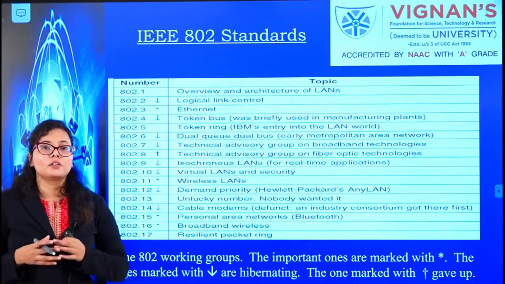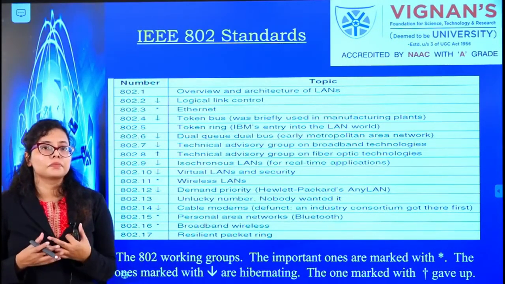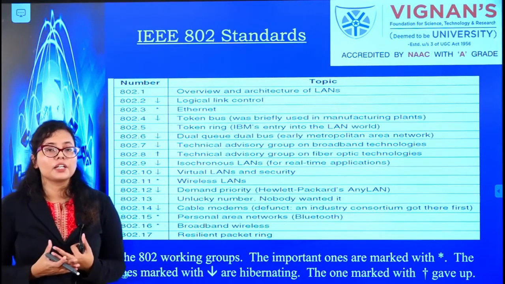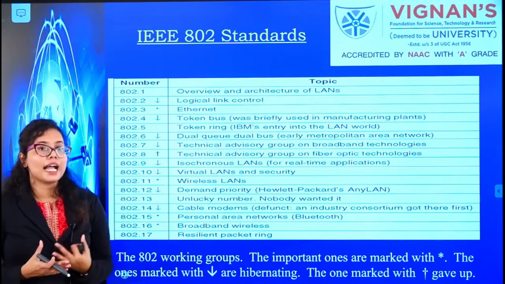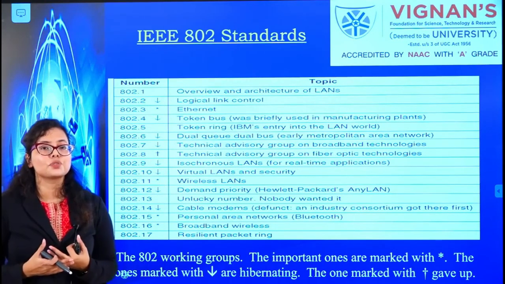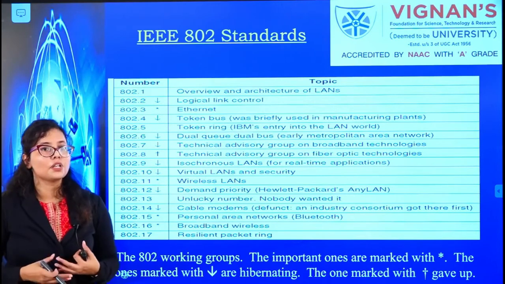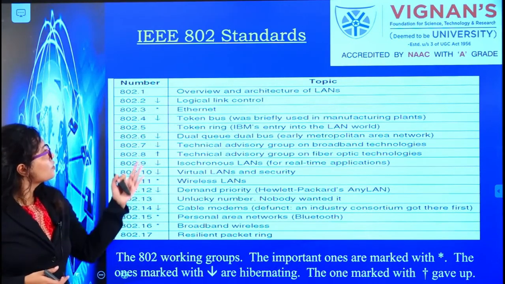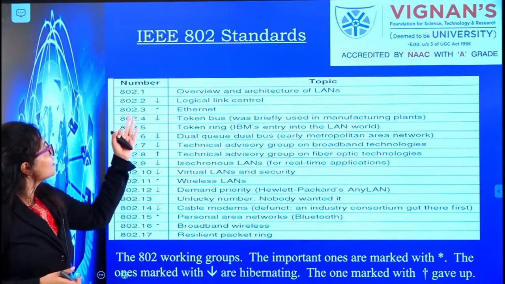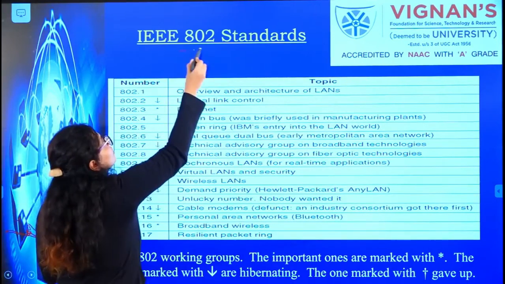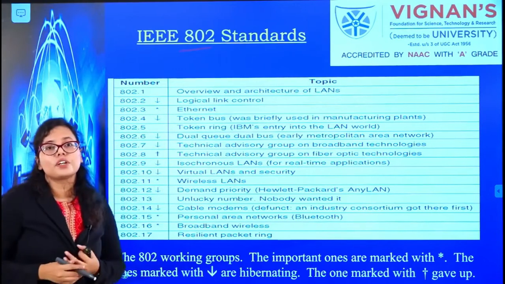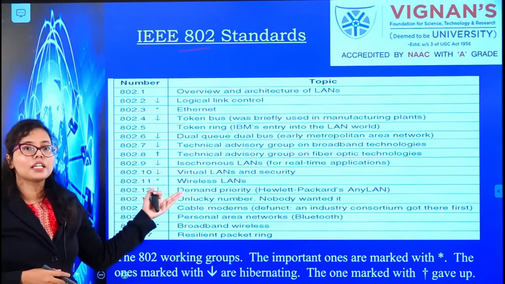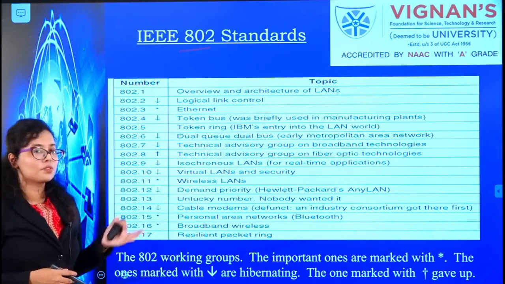Along with the internet, there are some professional bodies that maintain standards across all countries. One such body is IEEE, the Institute of Electrical and Electronics Engineers. IEEE develops standardized protocols. You can see here 802.1, 802.2. Basically this 802 is working in your internet area. You can find 802.11 working for the protocols of wireless LANs and so on.